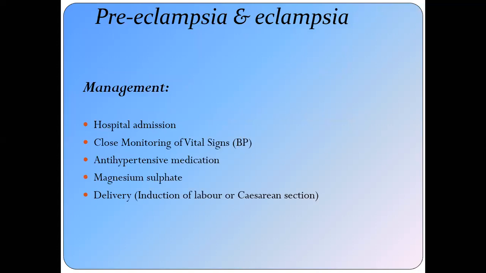The management includes hospital admission, close monitoring of the vital signs, antihypertensive medication, magnesium sulfate, and the delivery. These are the 4 outlines which are important. All patients with severe hypertension should be hospitalized and their vital signs monitored. Antihypertensive medication should be started if needed. Magnesium sulfate should be given to control the fits and prevent further fits, and then the delivery.